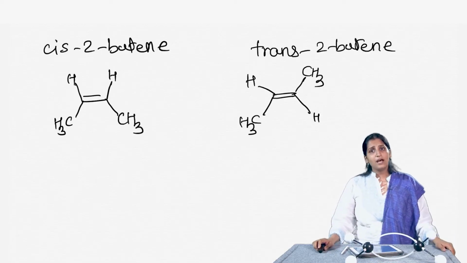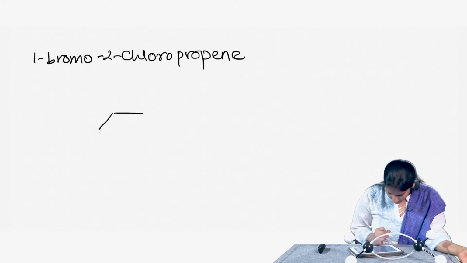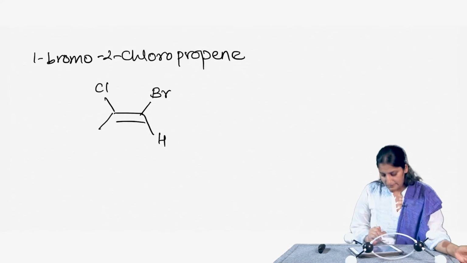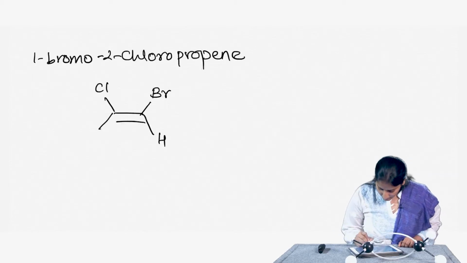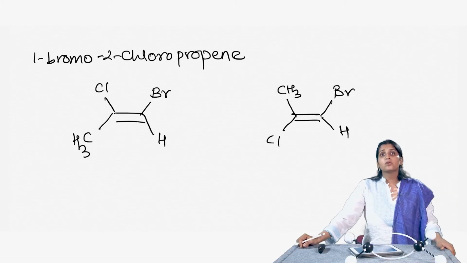But how would you designate the isomers of a compound like 1-bromo-2-chloropropene? Let me write that down. For 1-bromo-2-chloropropene, we start with a 3 carbon chain. Between the first and second carbon we have a double bond. On the first carbon we want a bromine, and on the second carbon we want a chlorine. Now, remember that this molecule I have drawn versus this molecule here, both of them are actually 1-bromo-2-chloropropene molecules.